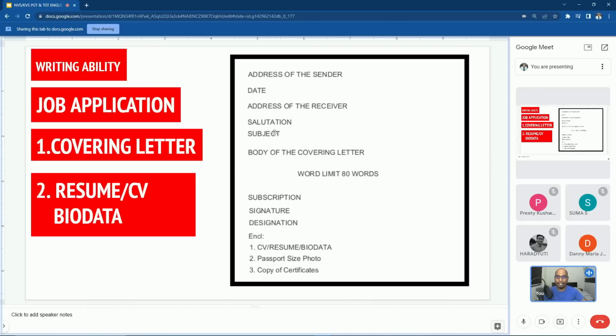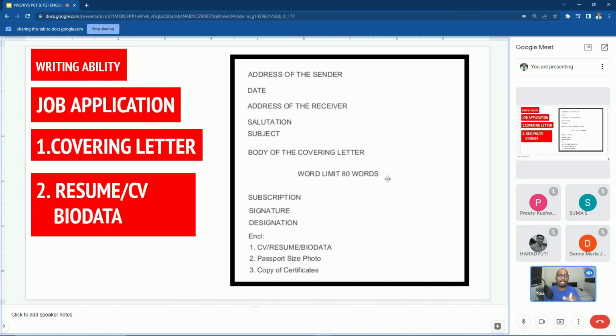Very clear. I can use annotation, I can use my cursor also, without moving back and forth. This is better than that Jamboard. So job application has two parts: first, the covering letter. Second part is resume or CV, which is also called biodata in English.